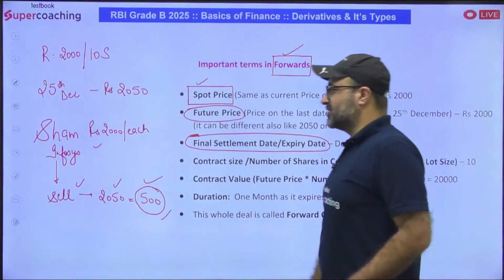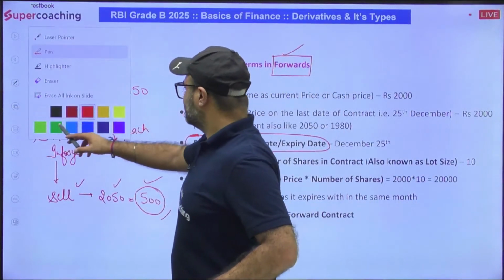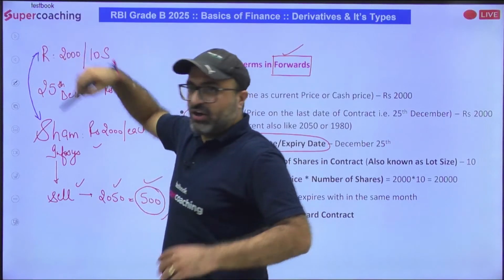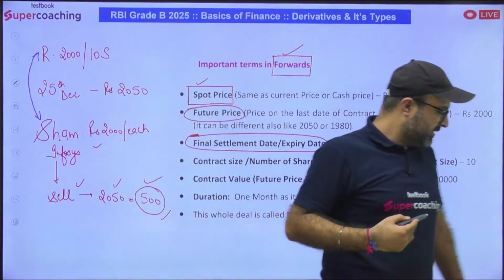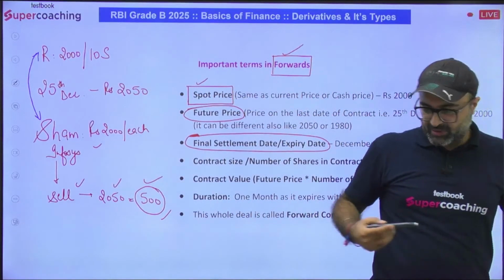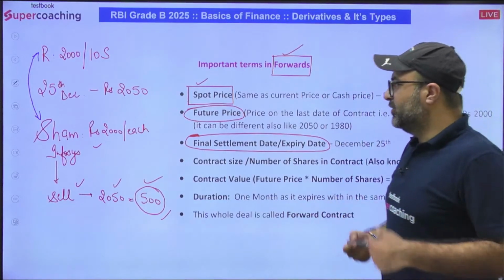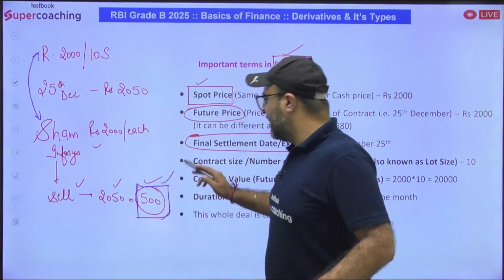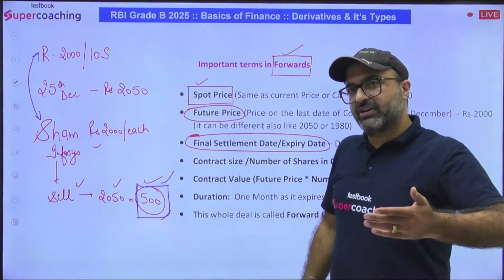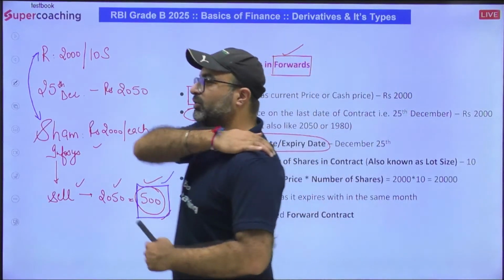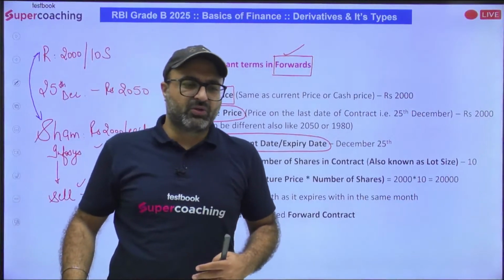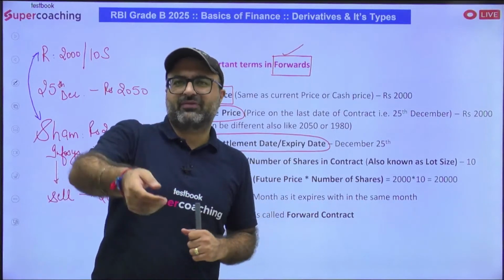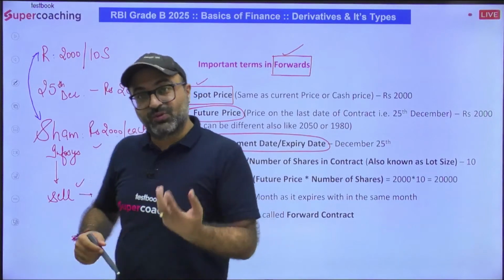Ram came up with a suggestion. Ram said, let's do one thing, Shyam. I'll not sell these shares to you, and I'll not ask you to pay me 2000 rupees per share. First is, I'm not selling these shares to you. Second is, you will not be paying the funds to me. I'll just pay you 500 rupees in order to settle our transaction, because you would first purchase these shares from me, then sell the same shares in the market and earn 500 rupees. Let's not get into that chaos. Take 500 and let's make a cash settlement. So this is known as cash settlement.